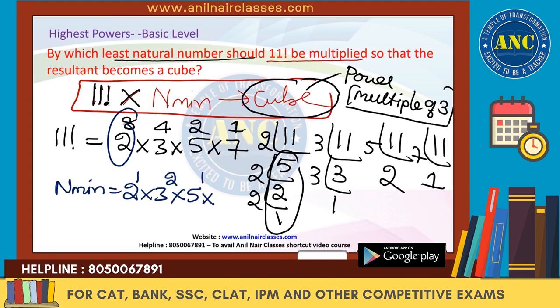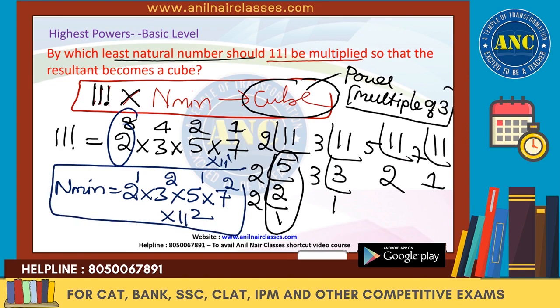7 power 1, an extra 7 square should be there. 11 power 1, an extra 11 square should be there. I hope the answer is clear.